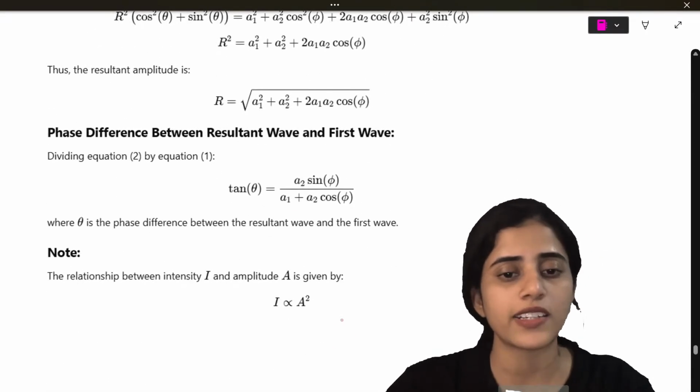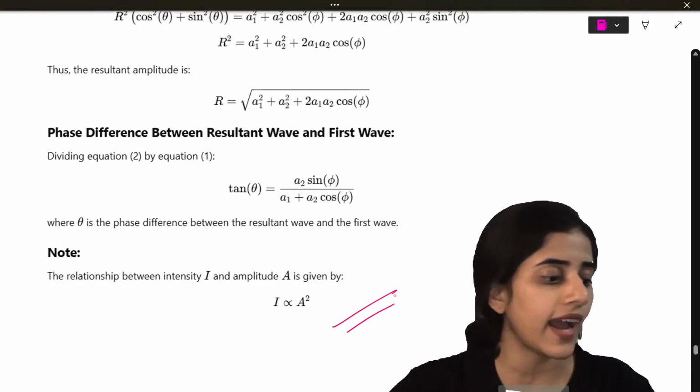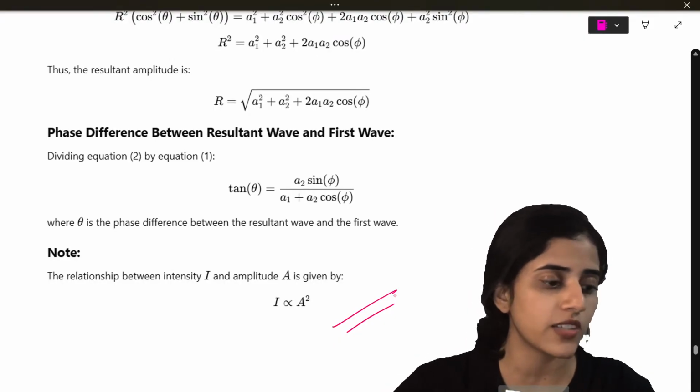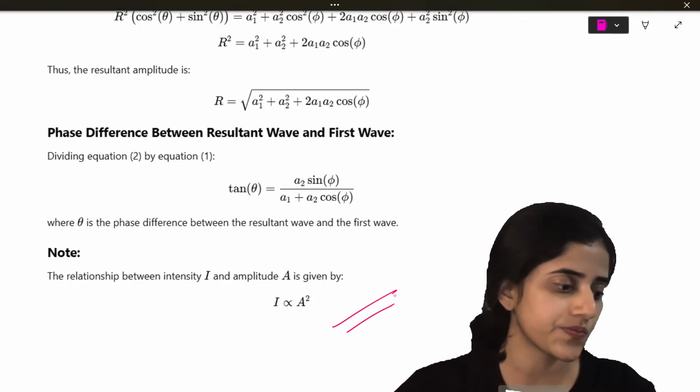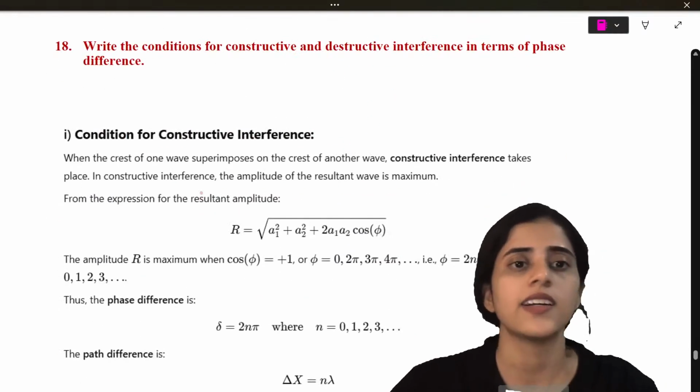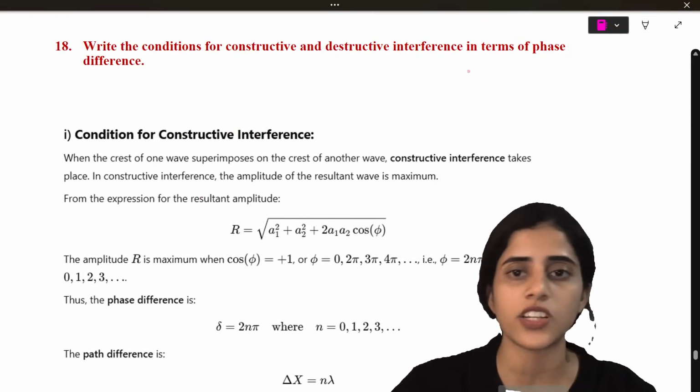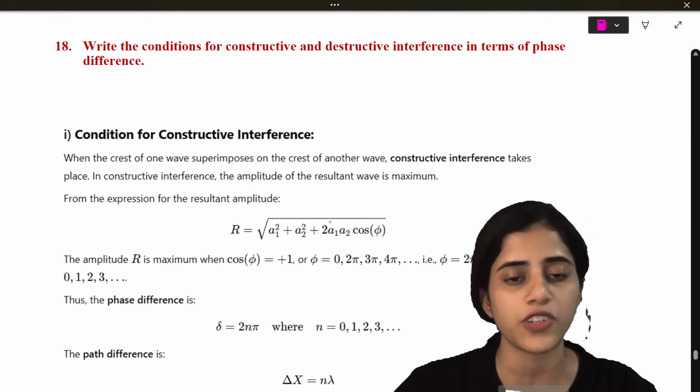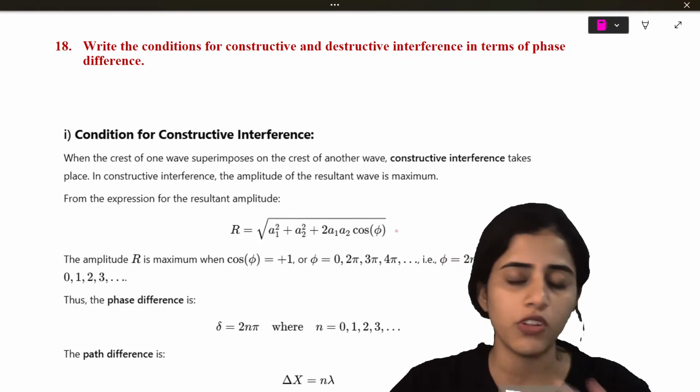So that is also one more thing that you need to remember. Intensity I is always proportional to amplitude a squared. Next, write the condition for constructive and destructive interference in terms of phase difference. So you don't have to know the derivation.